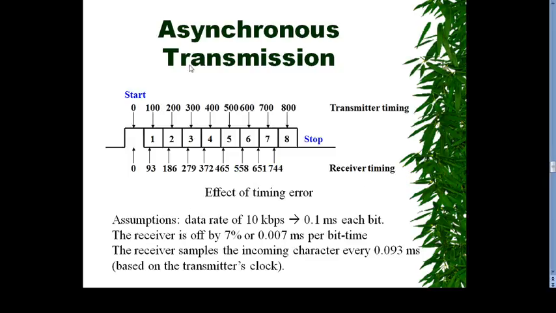We will also explain the timing of asynchronous transmission. Here we have the transmission timing, transmitter timing and receiver timing. There is no fixed transmission time and receiving time from sender to receiver, hence the effect of timing error. We can explain that there is a delay between transmission and reception of the bits.